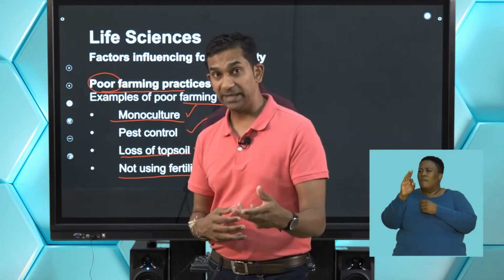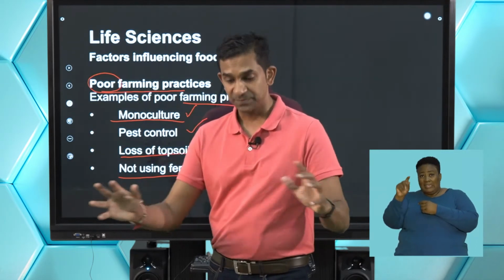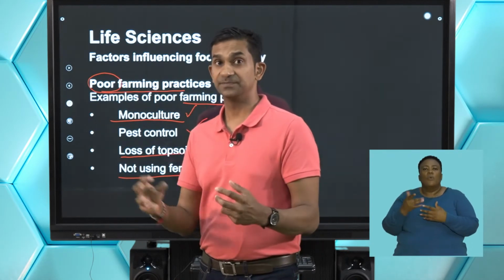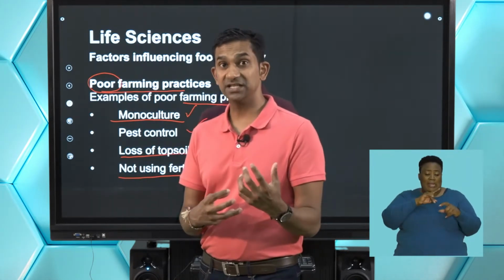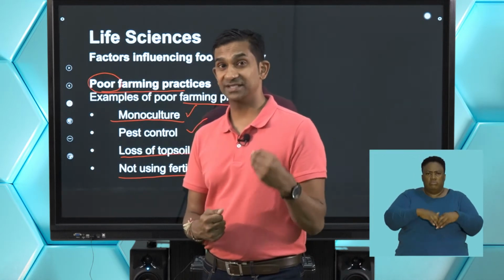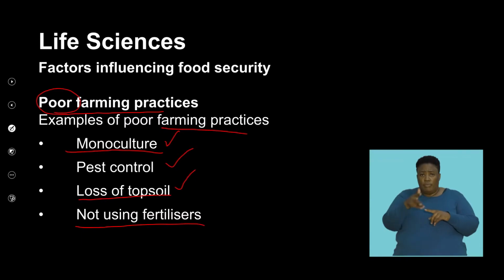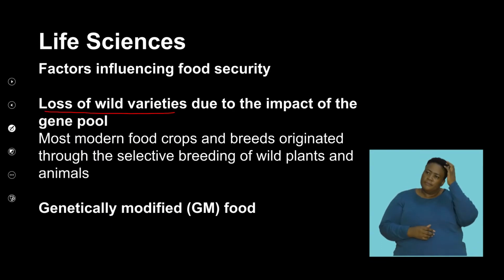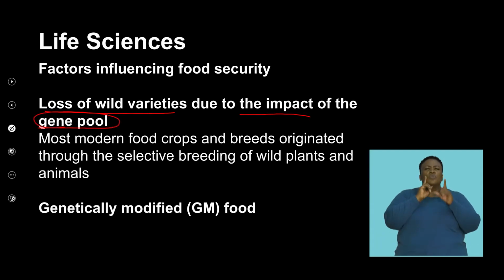And so not being able to use the fertilizers means that whatever is in the soil naturally is then extracted over years, leading to the soil being actually depleted of the required nutrients that the plants need. So there's also the loss of wild varieties due to the impact on the gene pool. Now we'll talk about what gene pool means.